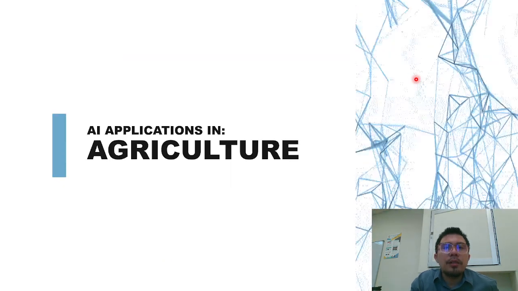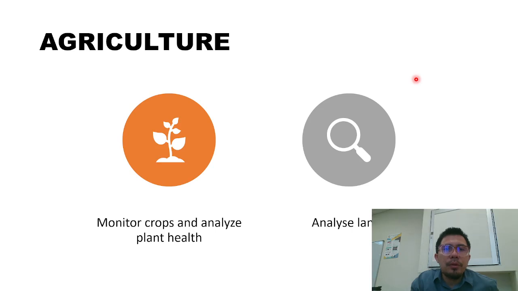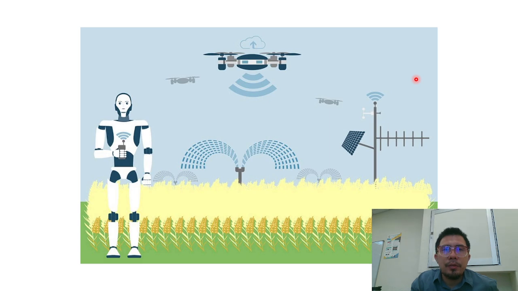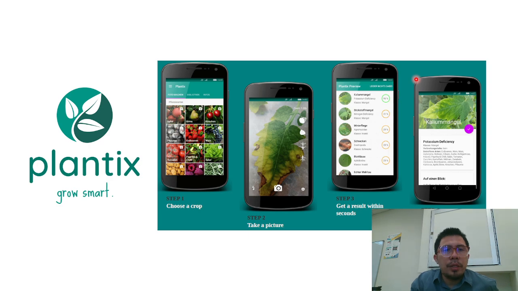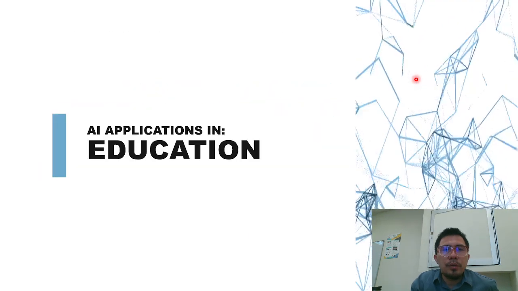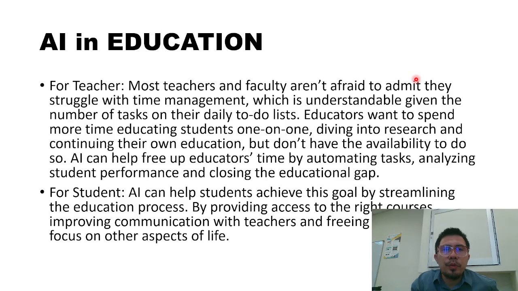Okay, agriculture is the next field. AI can monitor crops, analyze plant health, and also be used to analyze land. Examples are Blue River and Plantix.